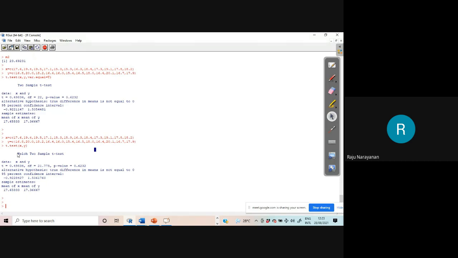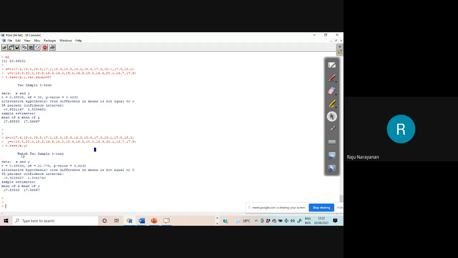Therefore, you don't worry about these things if you are having a large number of observations. Here, a small number of observations are there. 10 observations, 12 observations, 15 observations, like that. And if you find that the variances are not equal, you cannot go for two sample t-test.